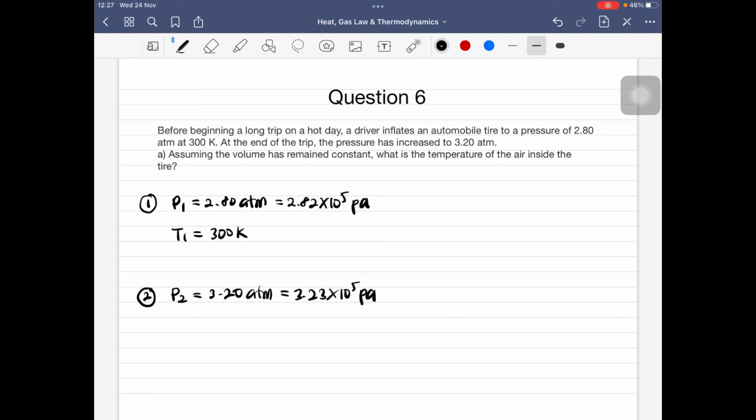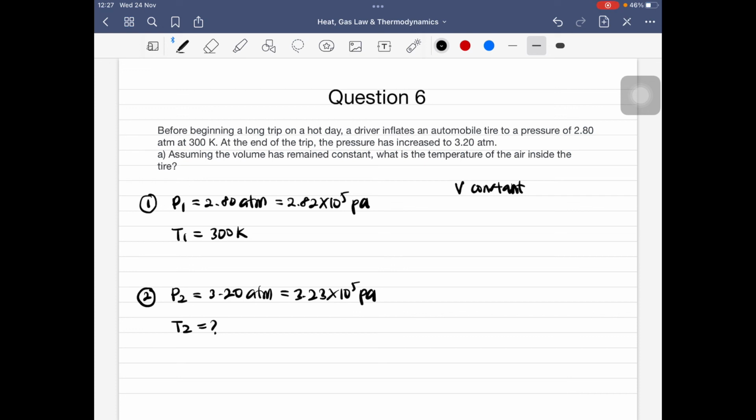Kemudian disebut di sini assuming the volume has remained constant. Okay. So di sini kita dapati bahawa volume is constant. Okay. What is the temperature of the air inside the tire? So which mean dia tanya berapakah nilai T2 lah.